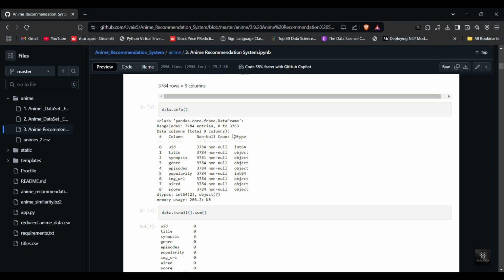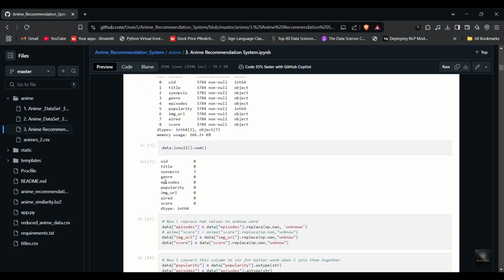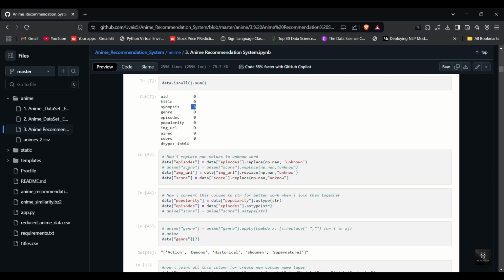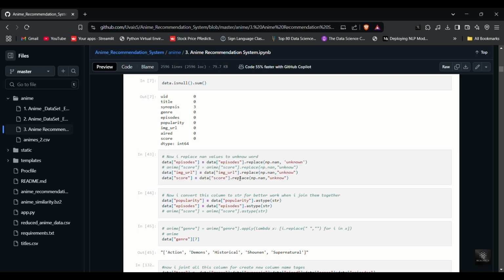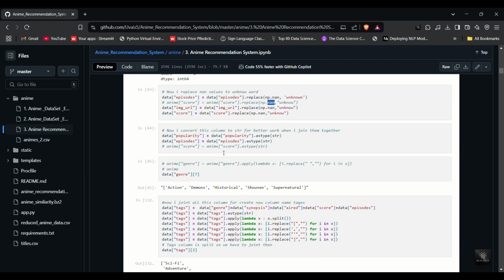Next, I check the dataset's structure using the info function and look for null values. It turns out we have some missing values in the synopsis column. For better accuracy, we need to remove outliers and handle NaN values. To do this, I replace all NaN values with the string unknown so that the model doesn't encounter missing data issues. Now I convert the episode and popularity columns into strings, since treating them as numbers won't be useful for recommendation purposes.